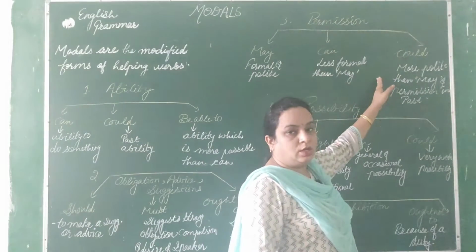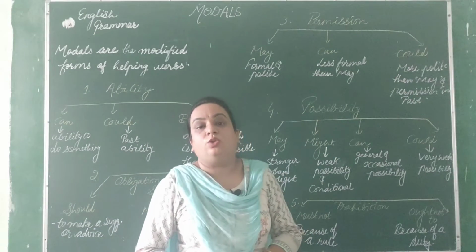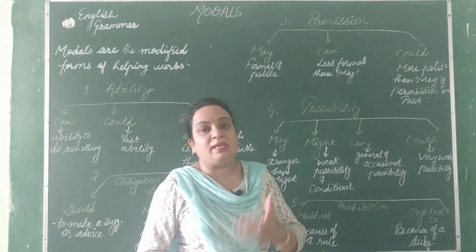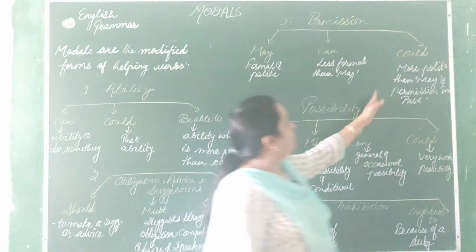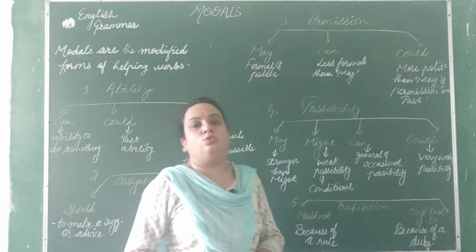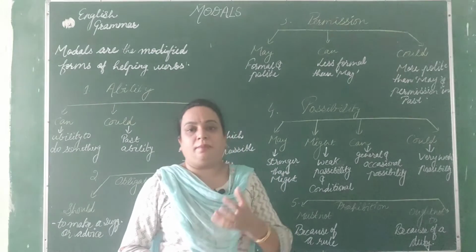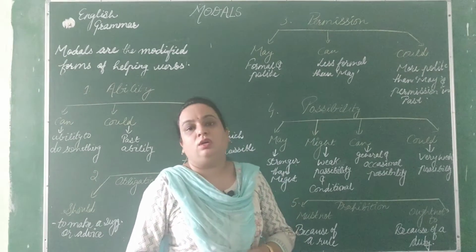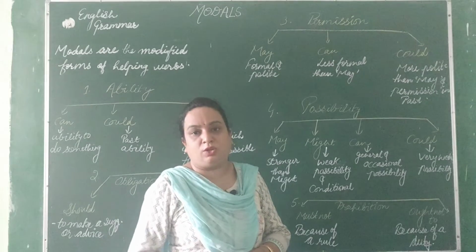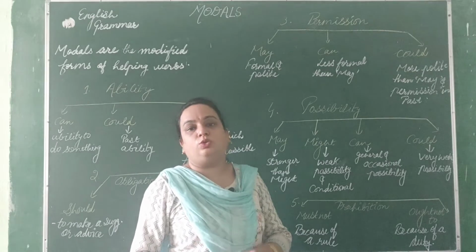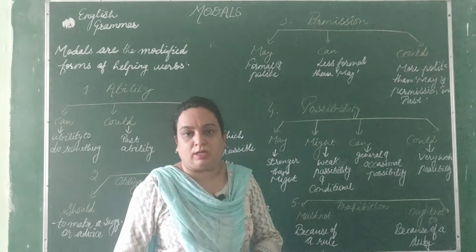Next is could, and could is more polite. Could you please lend me your pen, or could you please give me your pen? So that will be more polite than may. And this is also used to grant or take permission in the past, like he could permit me to solve this sum, he could allow me to do this. So when you want to show that permission in the past, clear?